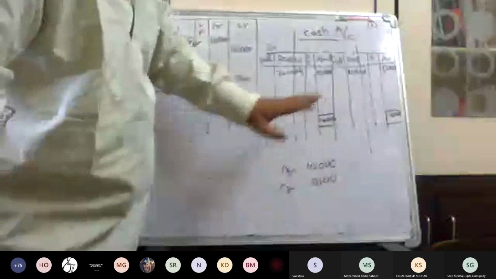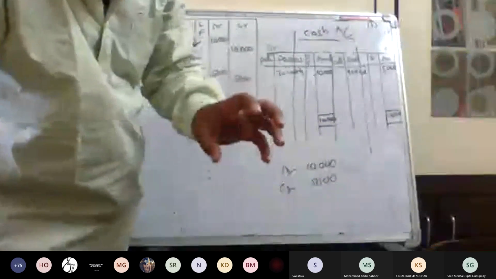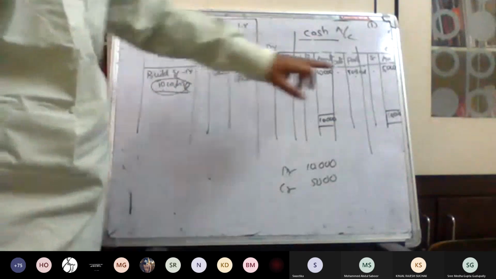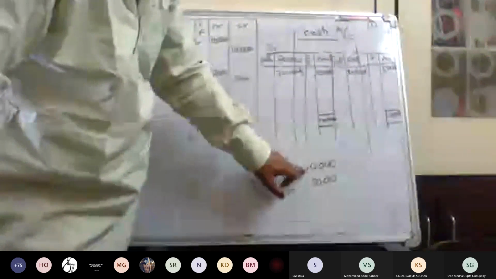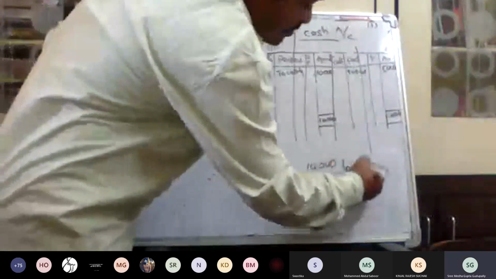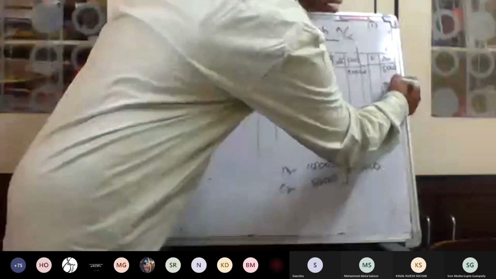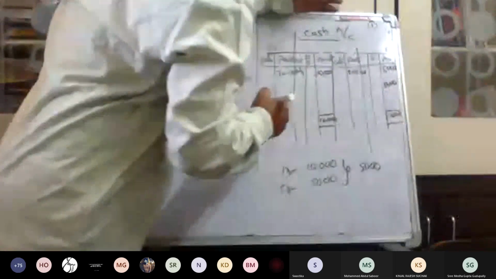The remaining balance, how much? 5,000. What is the difference between credit and debit? 5,000. Which side is less? Credit. Here 10,000, but if you write 5,000 here, the totals will be equal.